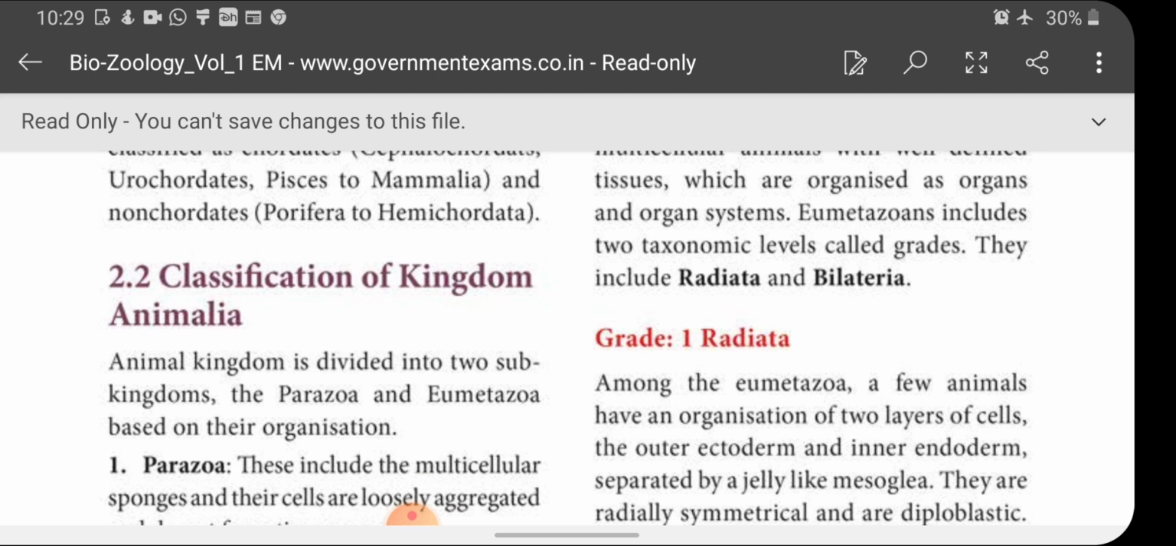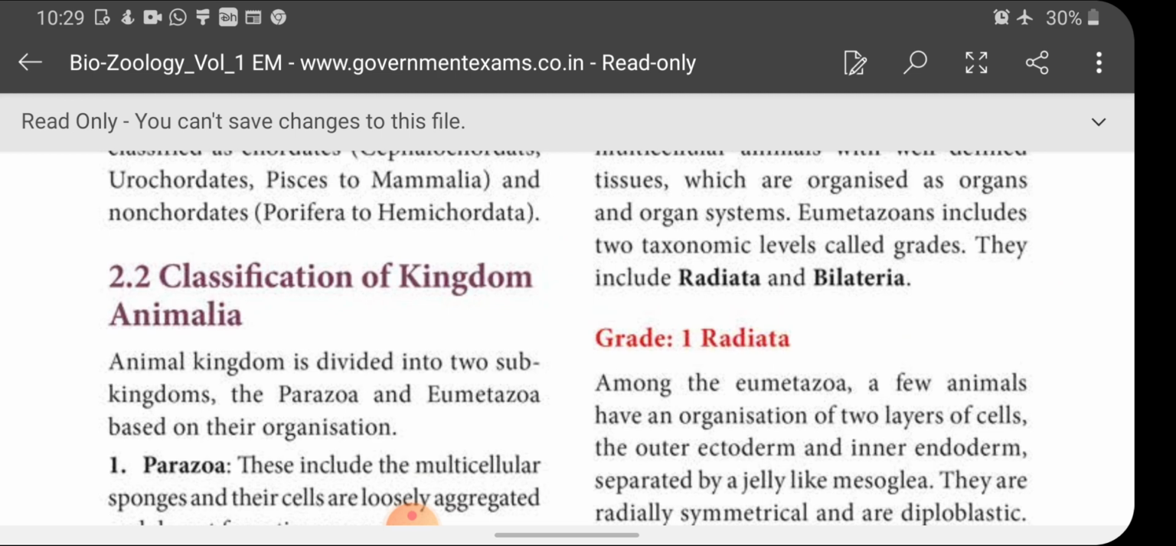Last session, I discussed the various criteria which are used for the classification of animals. And today, I am going to discuss with you the classification of kingdom Animalia. Okay, how to classify the animals based on the criteria we discussed in the last session. So let's enter into the classification of kingdom Animalia.